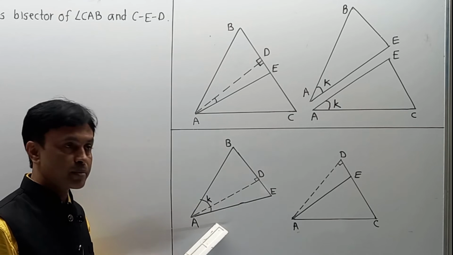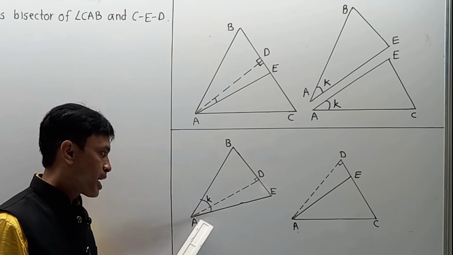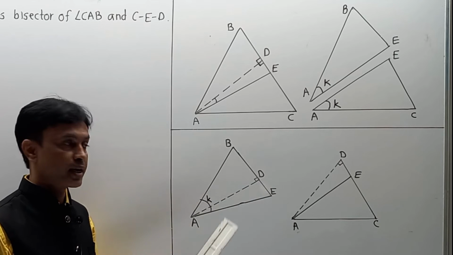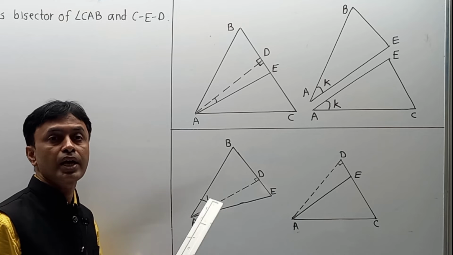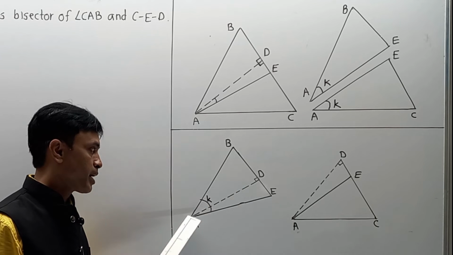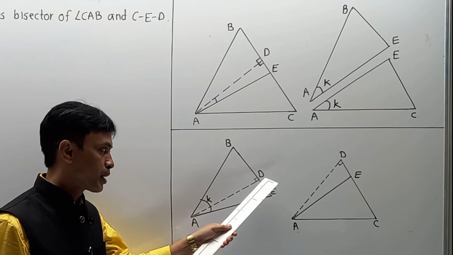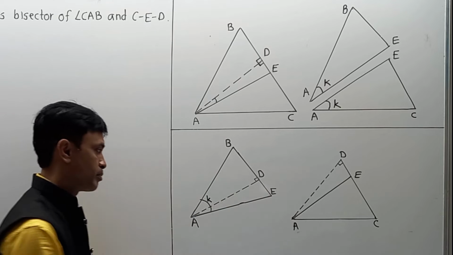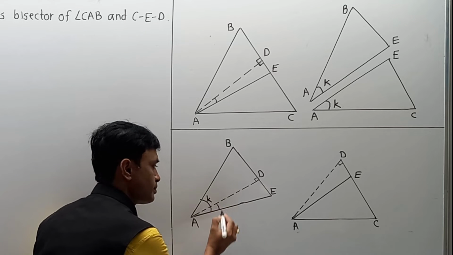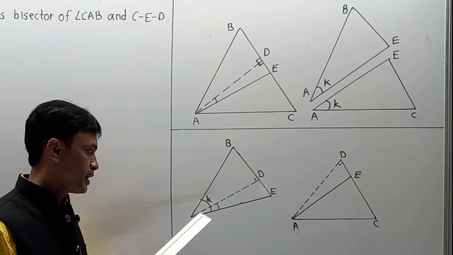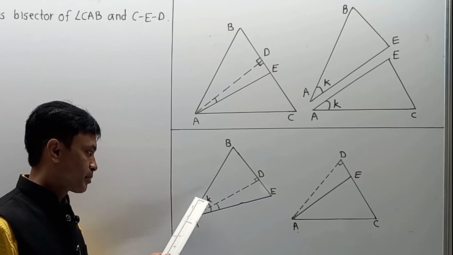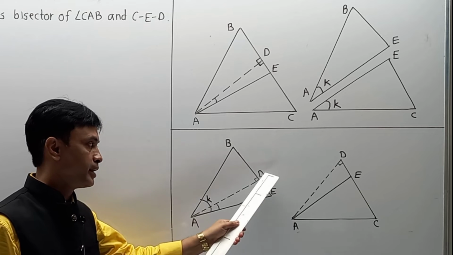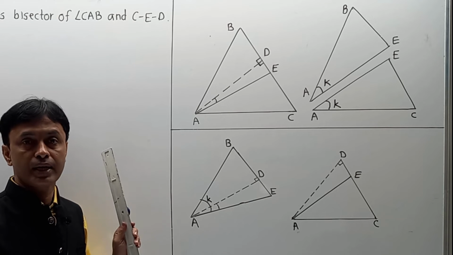Means from this diagram you can observe that this angle DAE is nothing but the total angle K minus BAD. If I want to find the value of DAE, that is nothing but total angle K minus BAD. That I am going to write in group second.